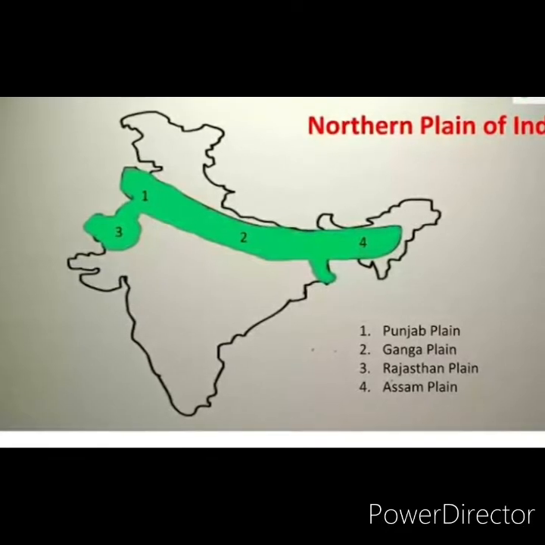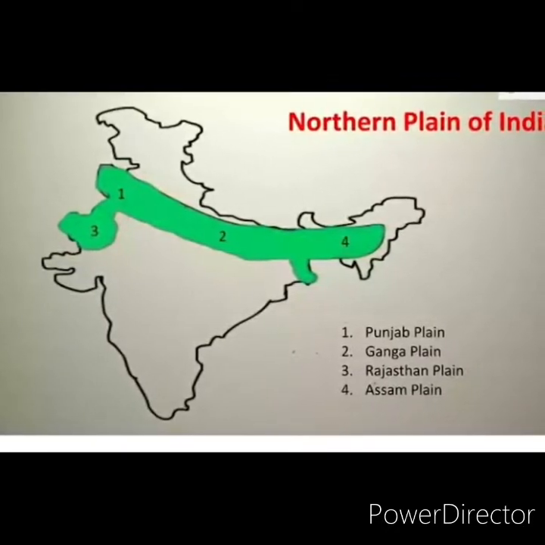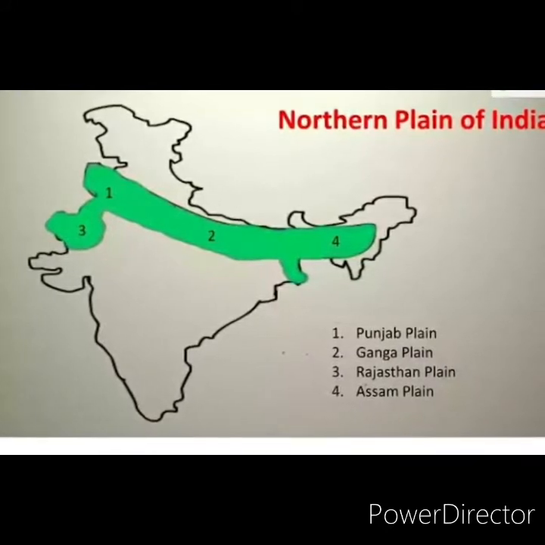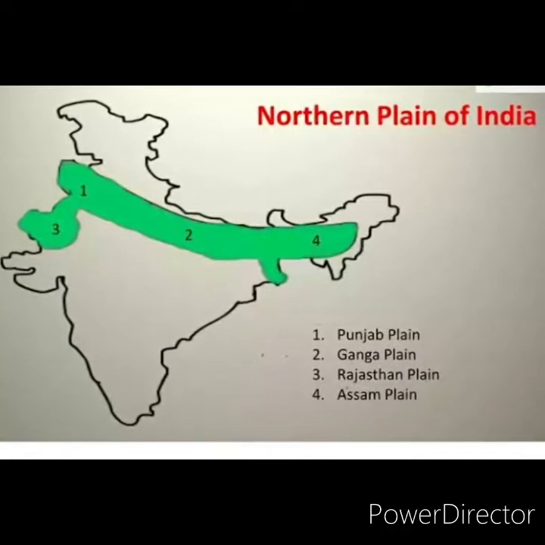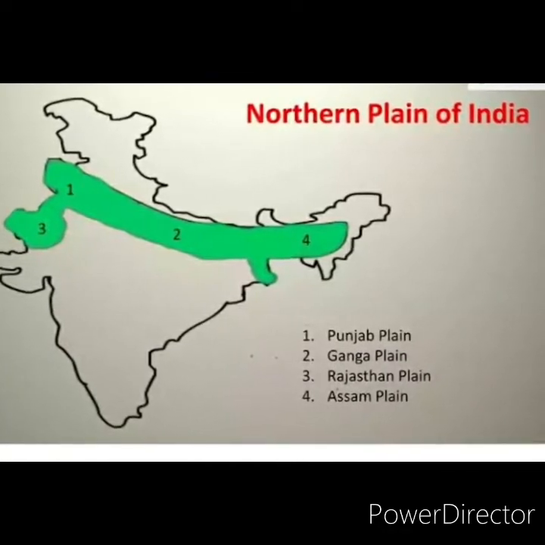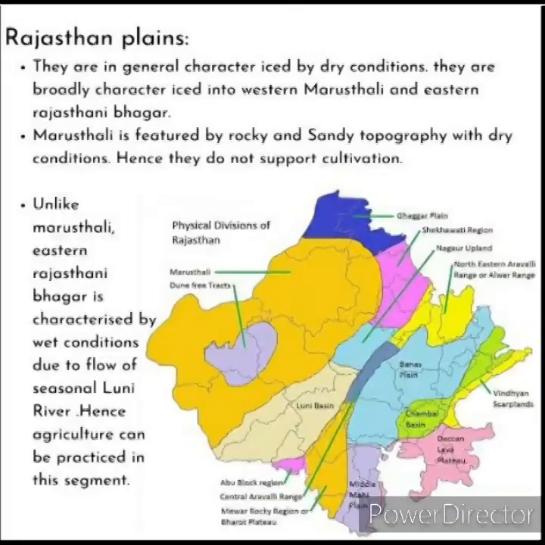On the basis of deposition of sediments by various rivers and topographical characters, the northern plains are divided into 4 major regions: Rajasthan Plains, Punjab Haryana Plains, Ganga Plains, and Brahmaputra Plains. Rajasthan Plains. It is located to the west of the Aravalli Range. The river Luni and the long vanished river Saraswati deposited the silt there.